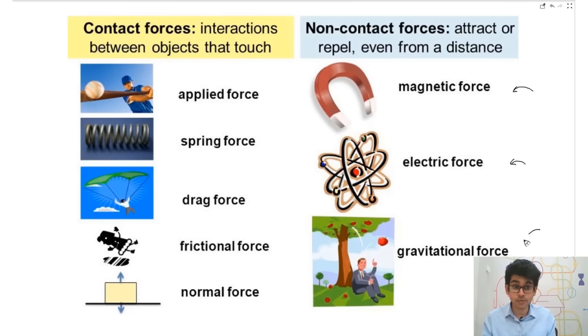Similarly, gravitational force, because of which the apple had fallen on Newton's head, and obviously then Newton definitely took revenge, and that was a good revenge. We have Newton's laws after that.